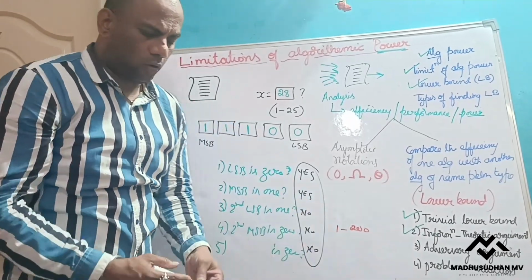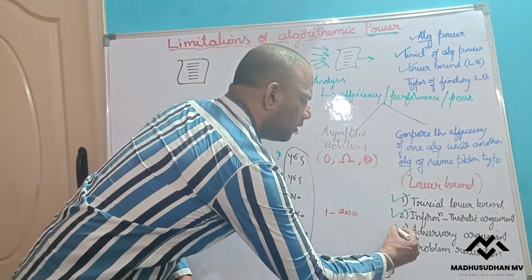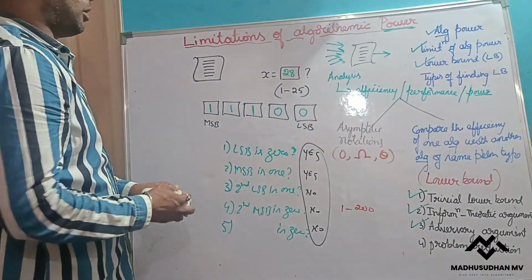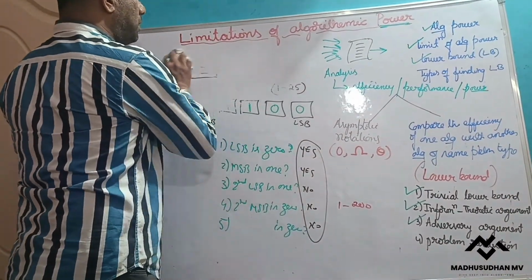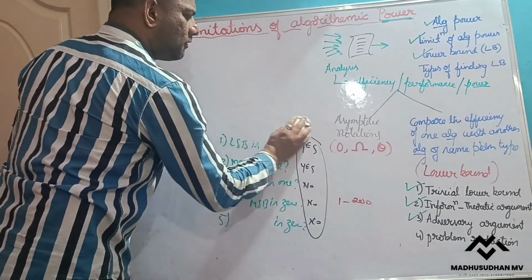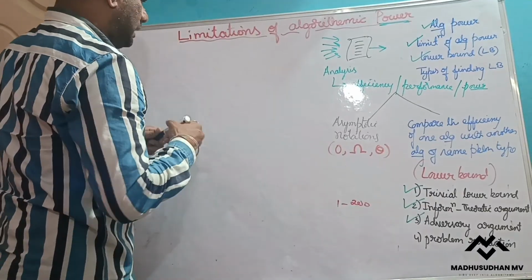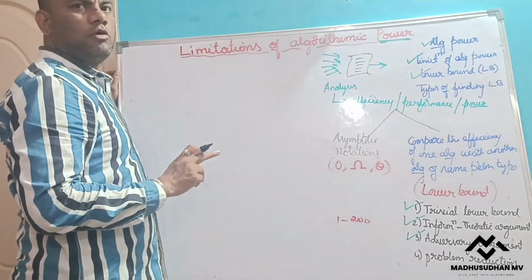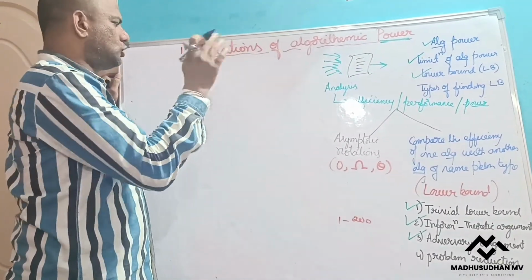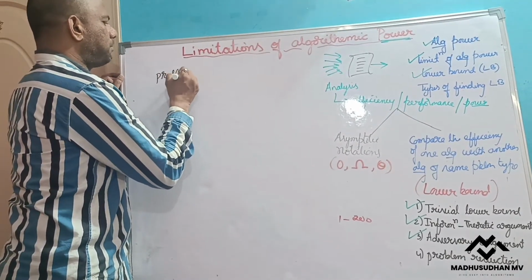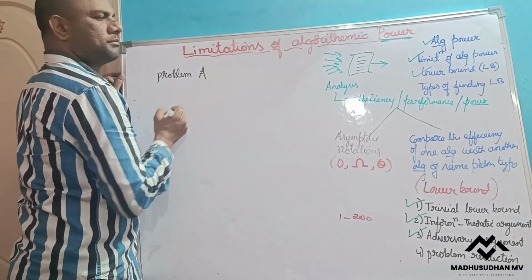Okay, this is how to find out the lower bound from this adversary argument. Now the last one, the problem reduction. In the problem reduction, as the name itself indicates, assume I want to find out the lower bound of one algorithm. Assume given a problem, some problem is given, say problem A.